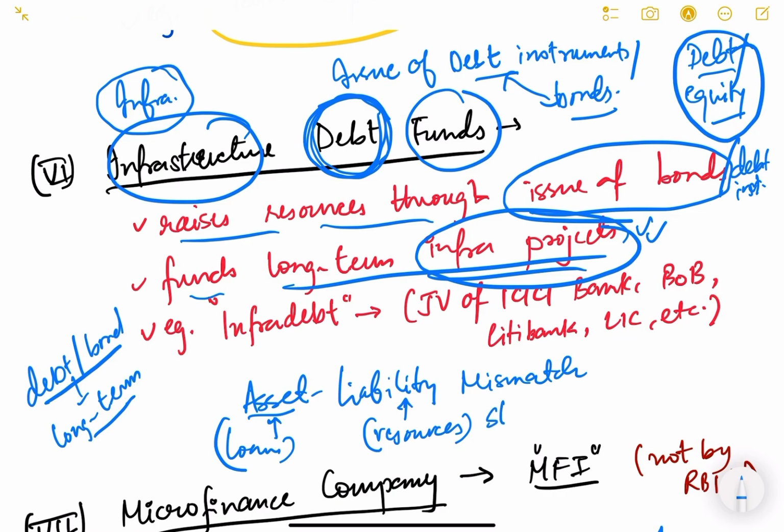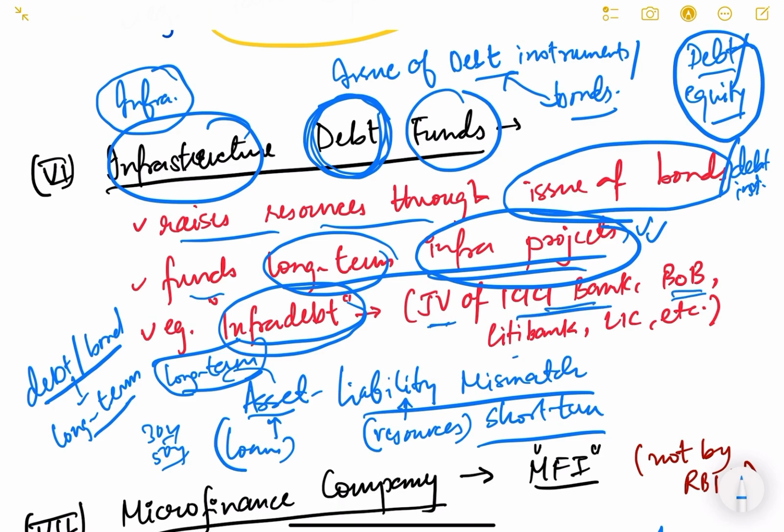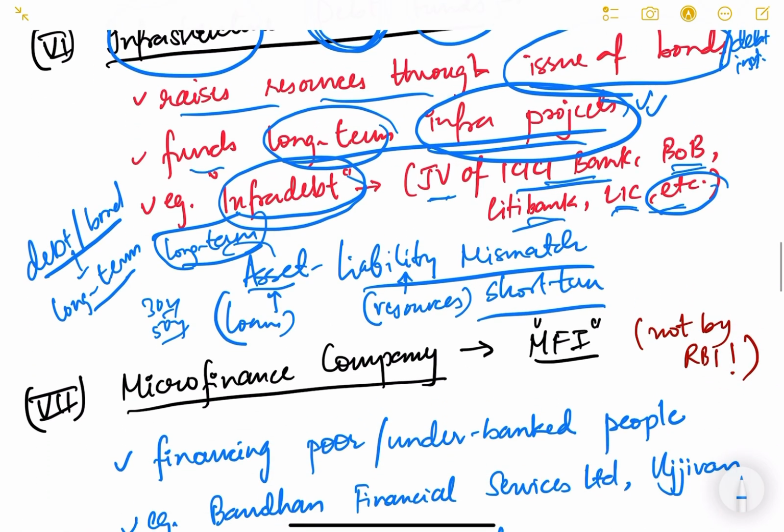If liabilities are short term and assets are long term, like infrastructure projects which they are going to pay back in 30 years, 50 years, 100 years, then there will be asset liability mismatch, and there can be a problem. So usually they issue bonds which are long term, and they also fund the long term infrastructure projects. An example of such a company, an infrastructure debt fund, is Infradebt in India. It is a joint venture of ICICI Bank, Bank of Baroda, Citibank, and LIC, etc. There are other people also. So it is a joint venture of all these financial companies, all these banks.